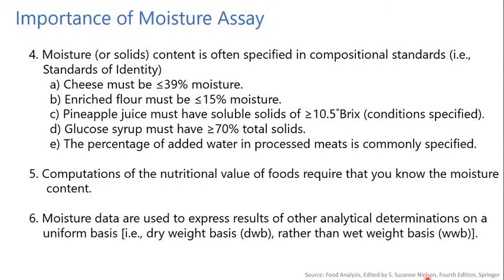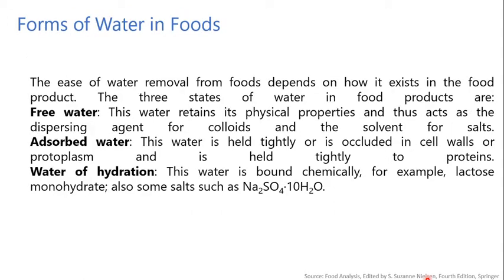The computation of nutritional value of foods requires that you know the moisture content. Moisture data are used to express the results of analytical determinations on a uniform basis, that is, dry basis rather than wet basis. Then the next topic is the forms of water in foods. The ease of water removal from foods depends on how it exists in the food product.